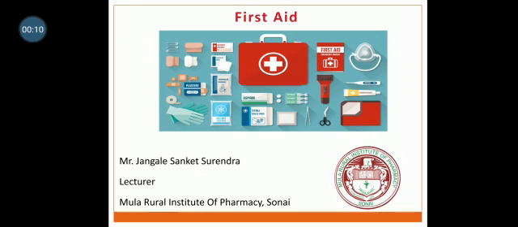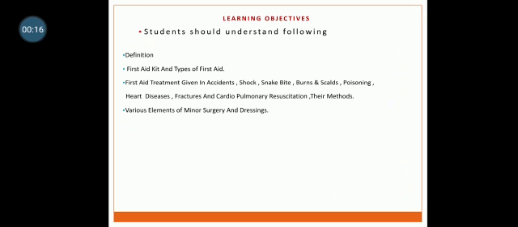Today we will discuss the chapter First Aid Part 3. Learning objectives. In this chapter, first of all, we have seen the definition of first aid kit, and types of first aid, the first aid treatment given in accidents, shock, snake bite, burns and scars, poisoning, fractures, heart diseases, etc. Now, in this lecture, we are going to study the cardiopulmonary resuscitation and artificial methods of respiration and various elements of minor surgery and dressings.